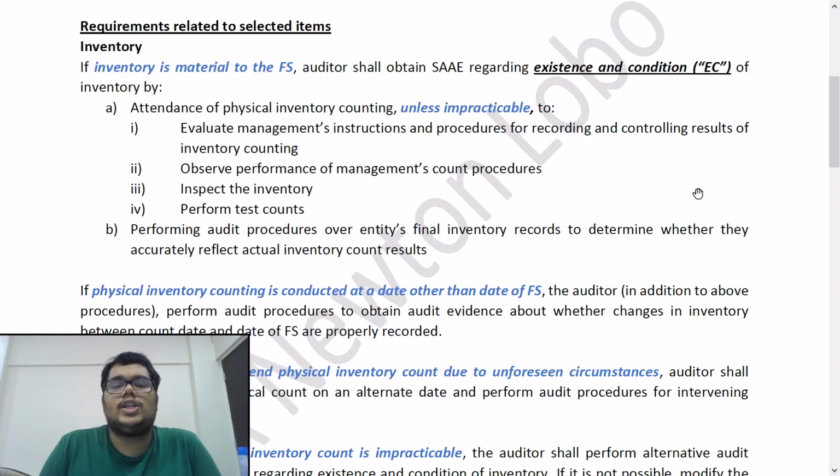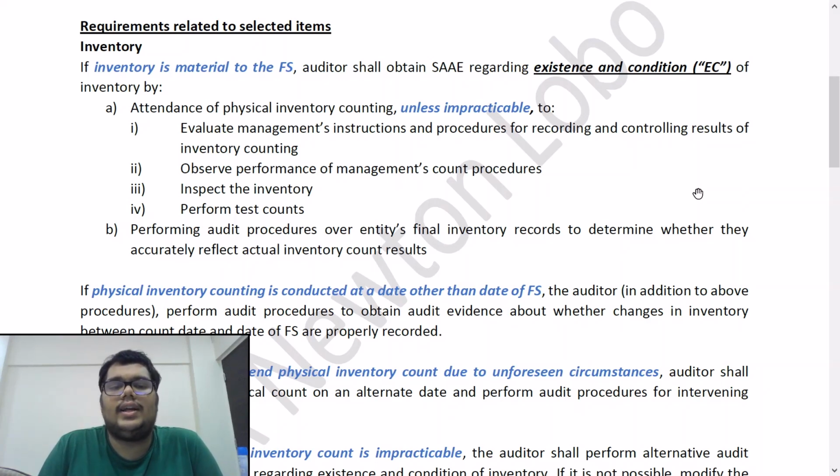First is to evaluate management's instructions and procedures for recording and controlling the results of inventory counting. Basically, the management is recording all the inventory results properly. They are not making mistakes, they're being very careful about it. Second point is observe the performance of management's count procedures. Third point, inspect the inventory. Fourth is perform test counts.